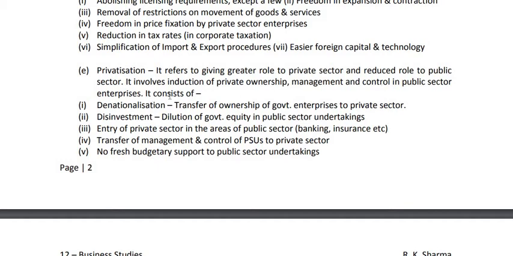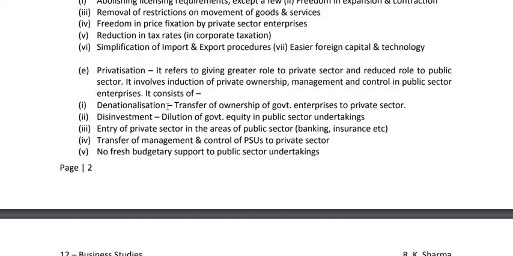So privatization consists of, first, denationalization. It is the transfer of ownership of government enterprises to the private sector. As I told you a few minutes ago, denationalization means the opposite of nationalization. In the years 1960 to 1970, there was a tendency of nationalization. 14 commercial banks were nationalized by the then Prime Minister Indira Gandhi and 6 more banks were nationalized in 1980.